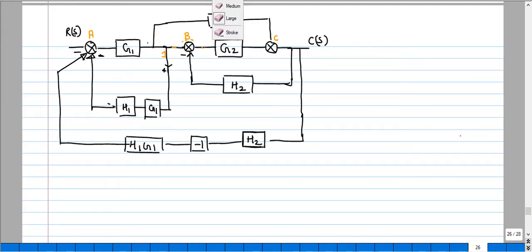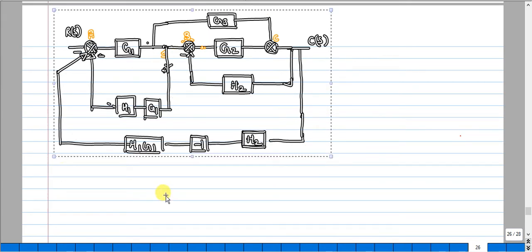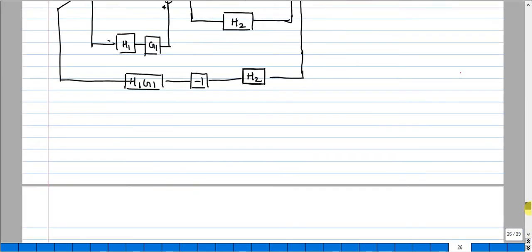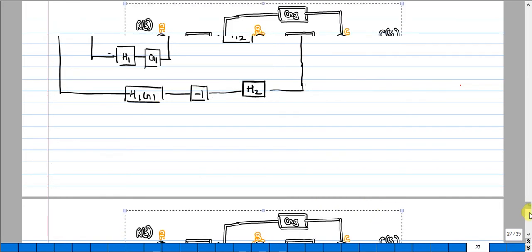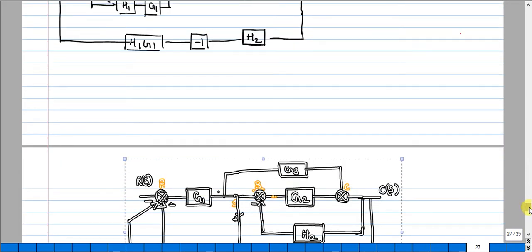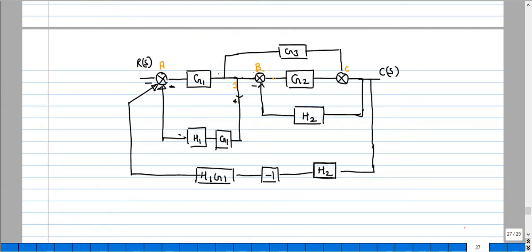Let me copy this. So my first rule will be resolving this minor feedback loop.